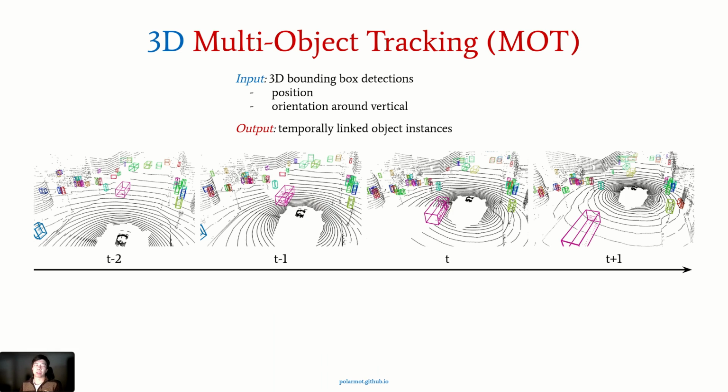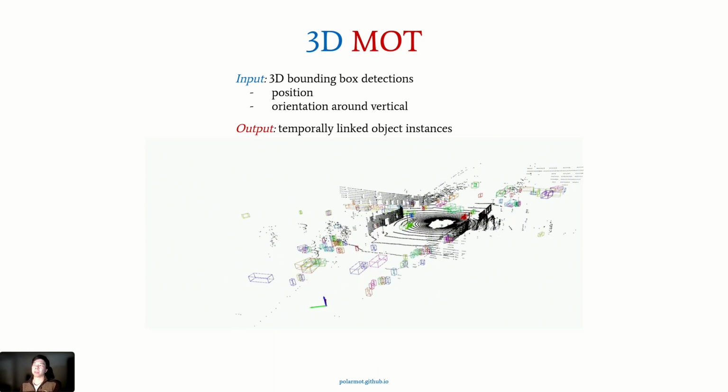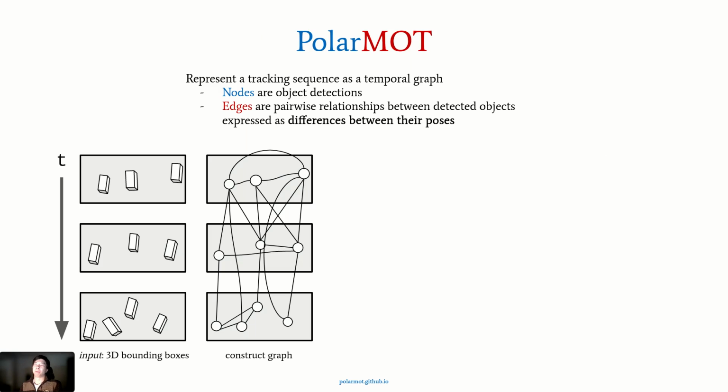3D multi-object tracking is a task defined on a tracking sequence where as input you receive 3D bounding box detections and as output produce temporally linked object instances. PolarMOT represents this tracking sequence as a temporal graph where object detections are represented via nodes and edges are pairwise relationships between these detected objects.